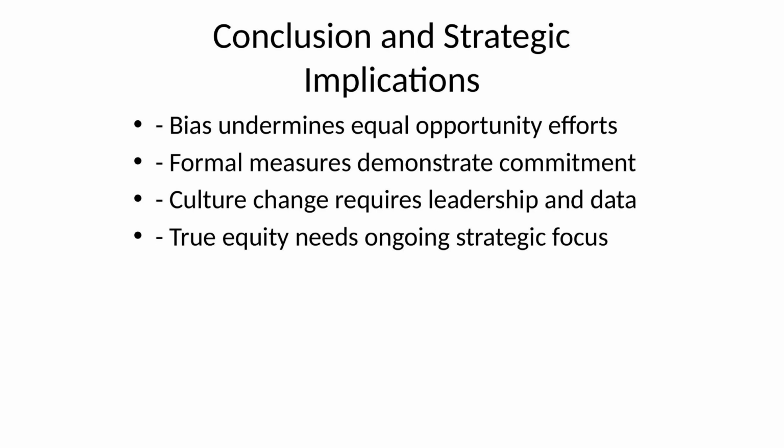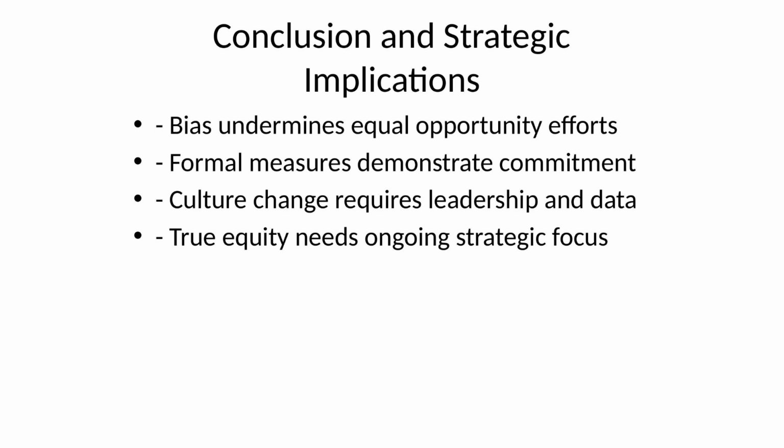In conclusion, unconscious bias presents a significant barrier to achieving equal opportunity in organizations. Without formal structures to address these biases, good intentions are unlikely to lead to meaningful change. Structured hiring, regular training, leadership accountability, and consistent data monitoring are all essential components of a serious anti-bias strategy.